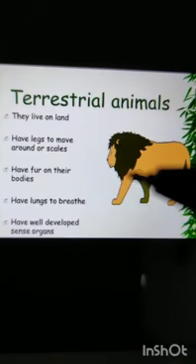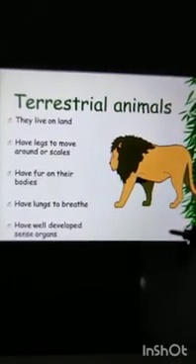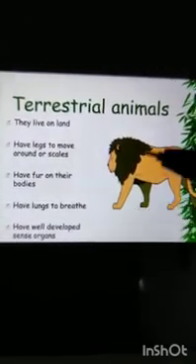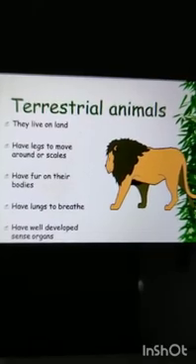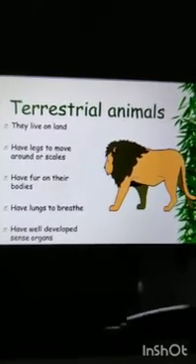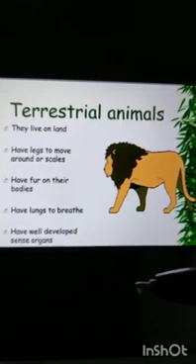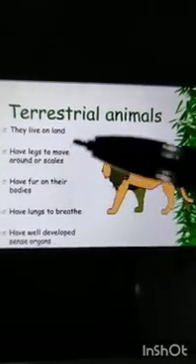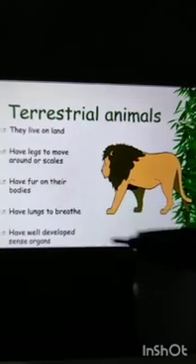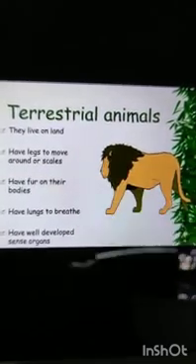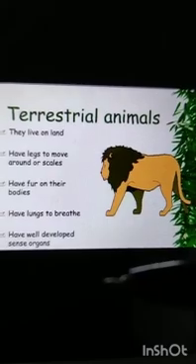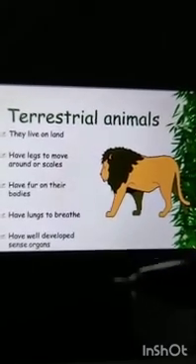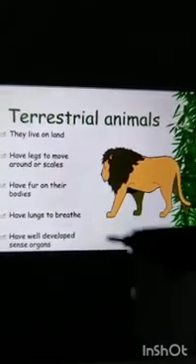Animals living on land are called terrestrial animals. For example, cow, goat, lion, horse, etc. Terrestrial animals have the following adaptations. They may have legs to walk. They may have lungs to breathe. Most of them have well-developed sense organs and a nervous system which help them to feel changes around them.